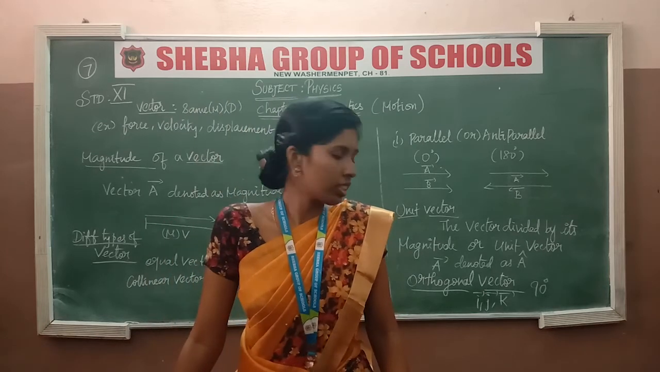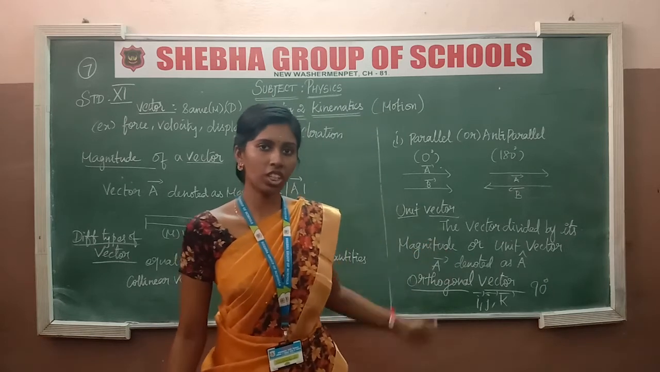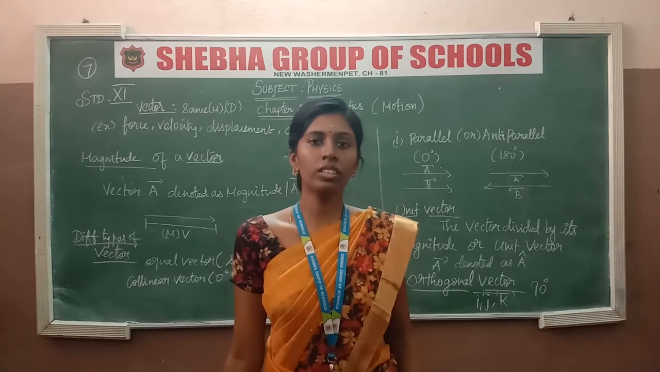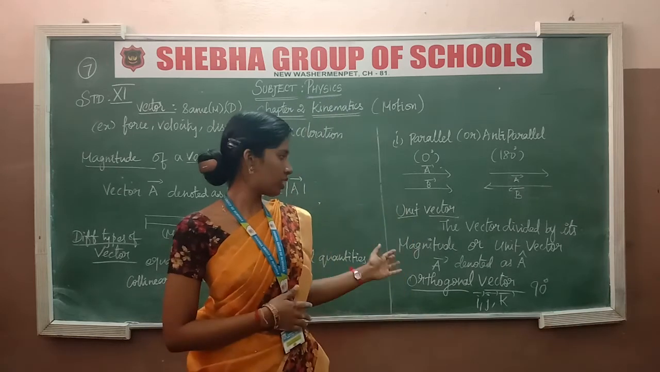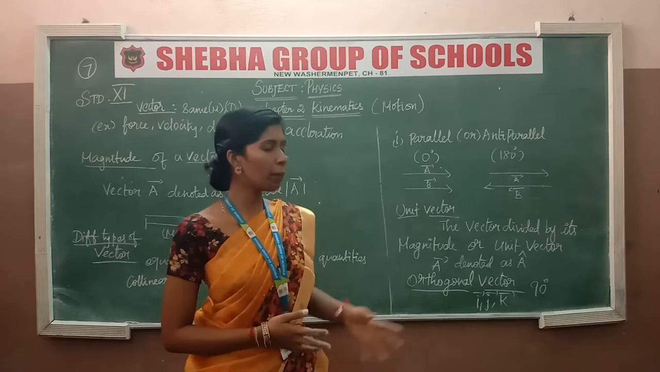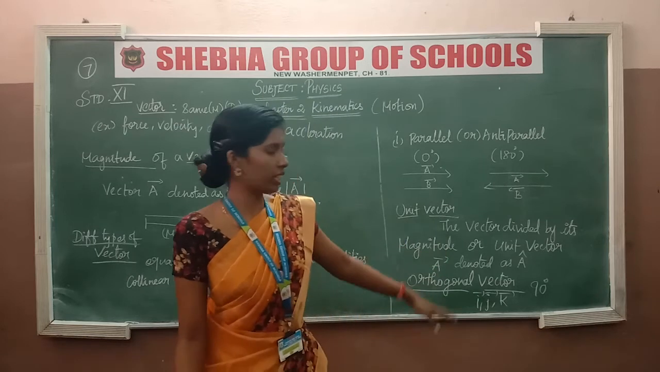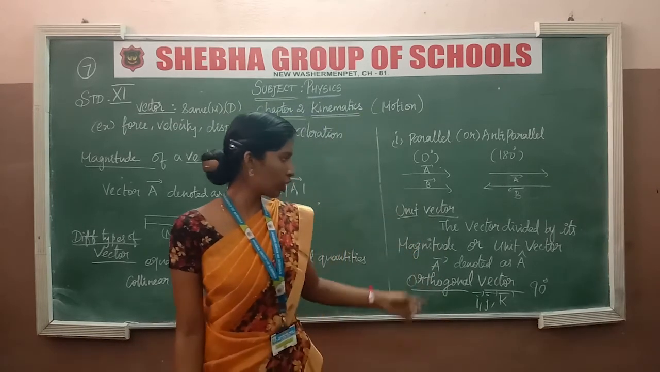So it's a 3, also perpendicular to each other. These 3 directions are not in the same direction and the magnitudes, it's opposite to each other, it's a perpendicular form. So this is the orthogonal vector. Now you are clear about the orthogonal vectors.